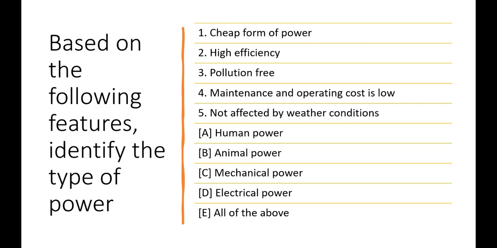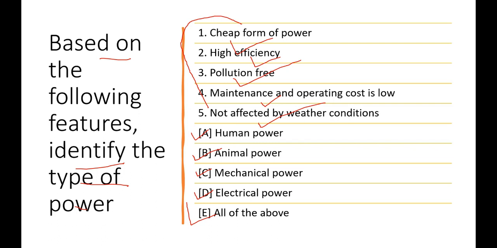Another important question is based on the following features, identify the type of power. The features are: cheap form of power, high efficiency, pollution free, low maintenance and low operation cost, not affected by the weather condition. Now come to the options. First one is human power, second is animal power, third is mechanical power, fourth is electrical power, and fifth is all of the above.